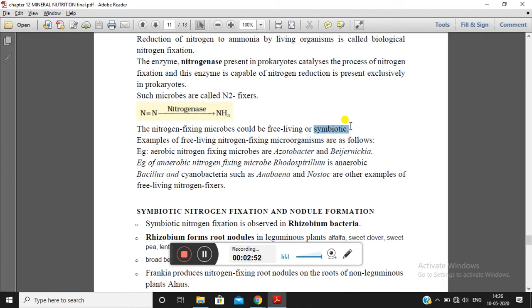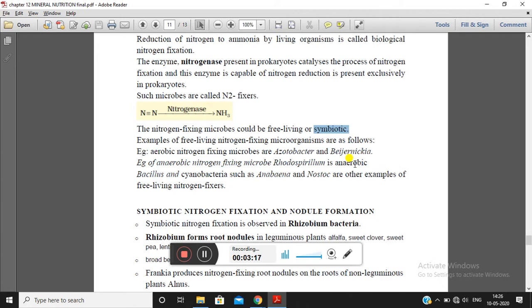Some examples of free living nitrogen fixing microorganisms are as follows. Among the aerobic nitrogen fixers, two examples are Azotobacter and Beijerinckia, whereas for anaerobic nitrogen fixers, that is in the absence of oxygen, the example is Rhodospirillum.